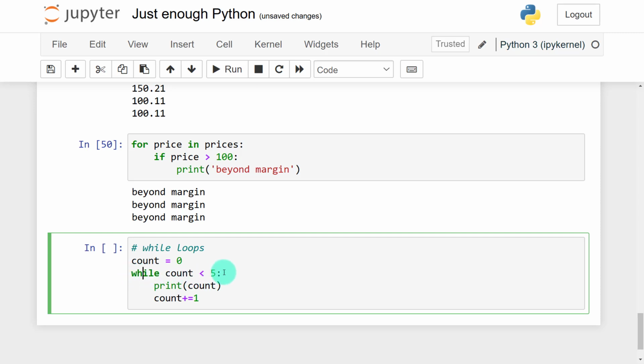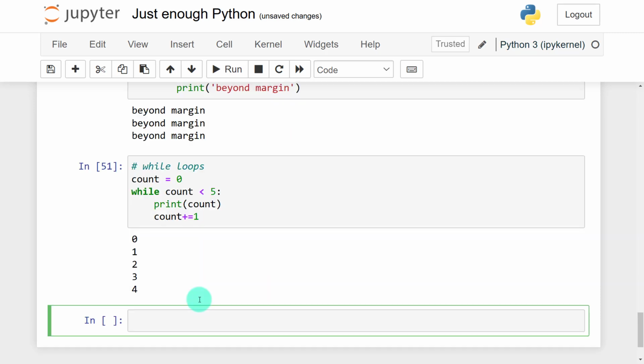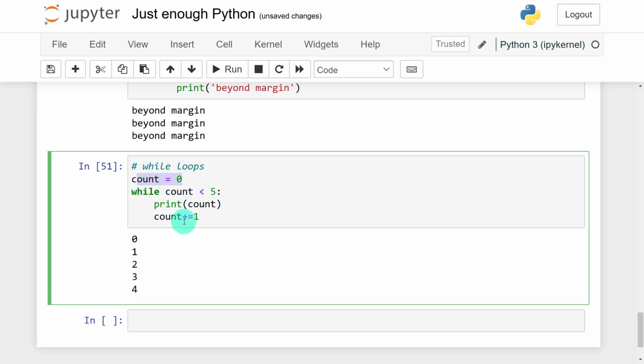And now I say, as long as count is less than 5, keep printing count, but keep incrementing by 1. So let's see what this prints. You can see I have 0, 1, 2, 3, 4, 5. It prints the first count, it adds on 1, you get 1, it prints it, it adds on 1, you get 2, it prints it.